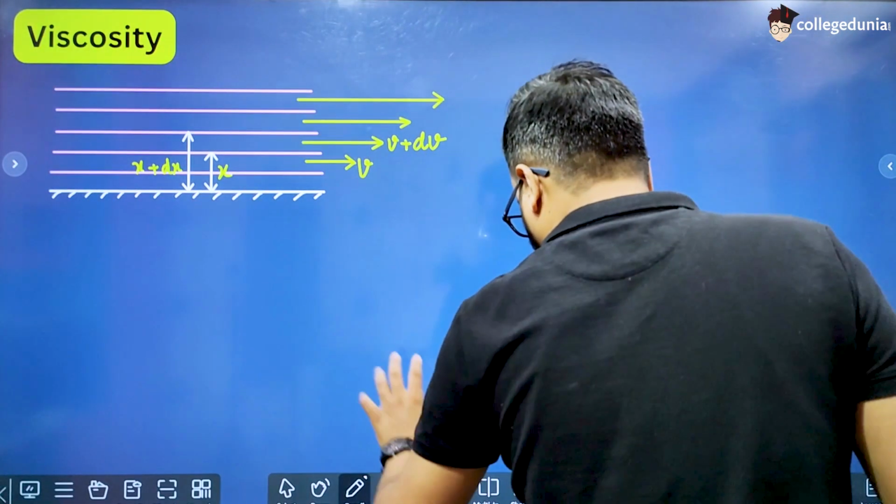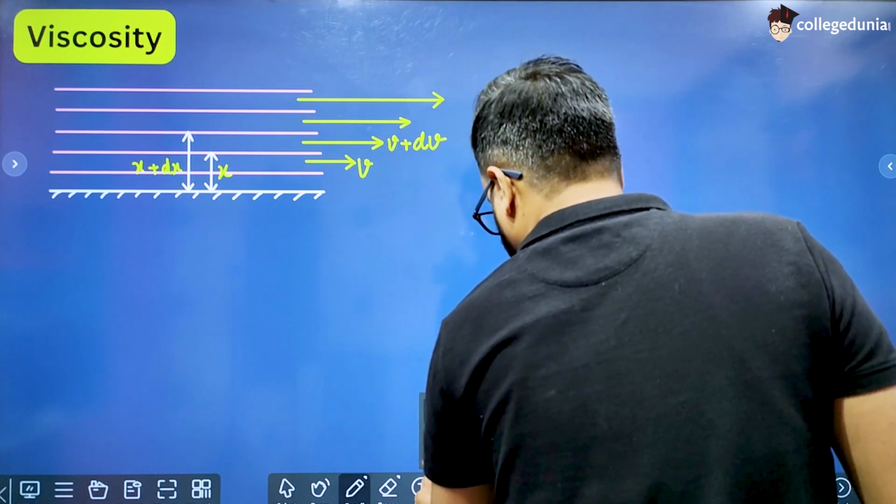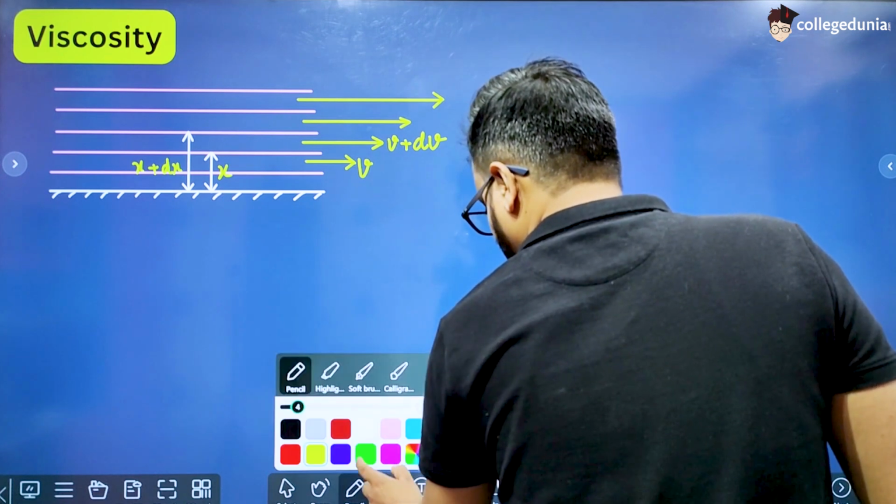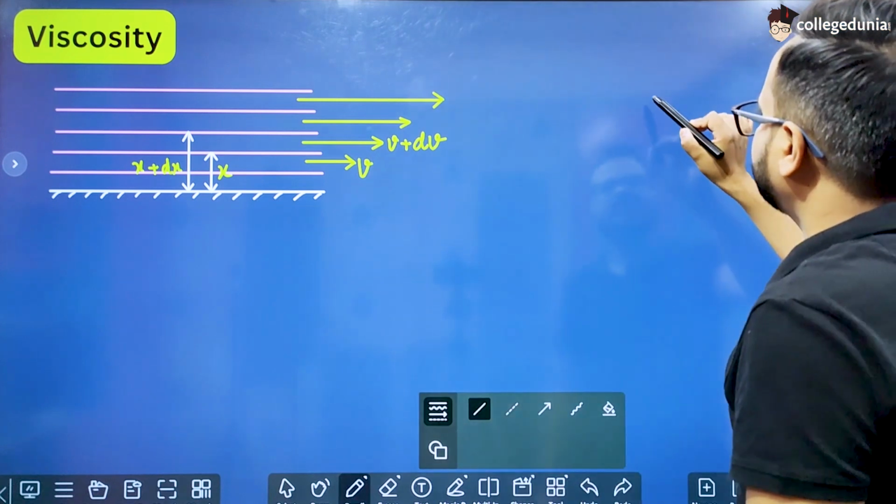Clear? Okay, now let us try to picturize this situation in the form of a three-dimensional figure.